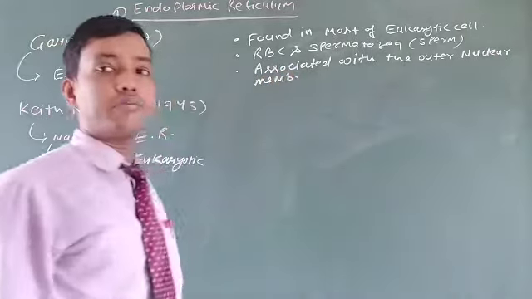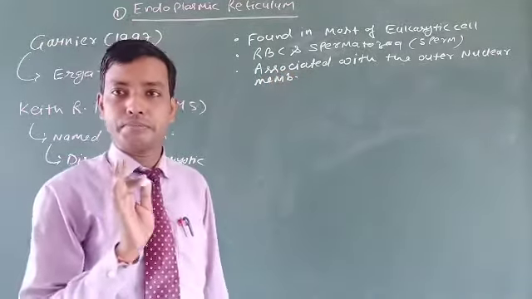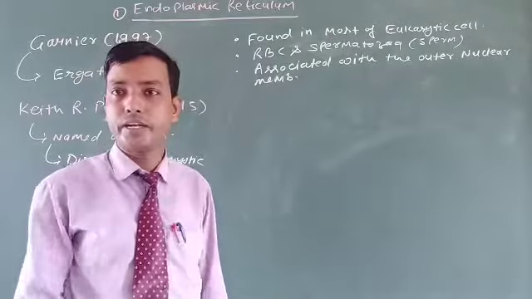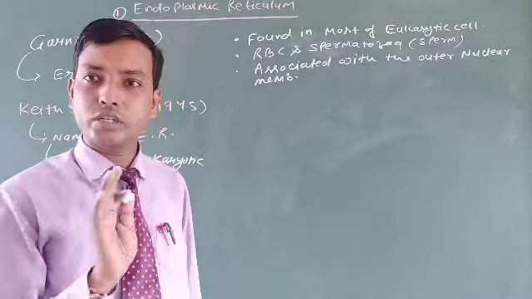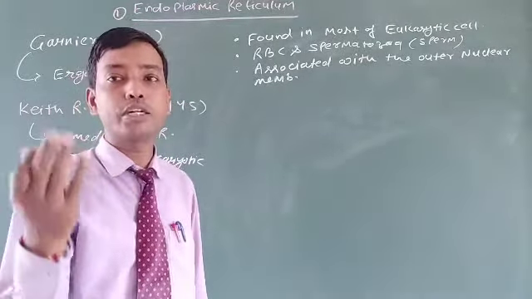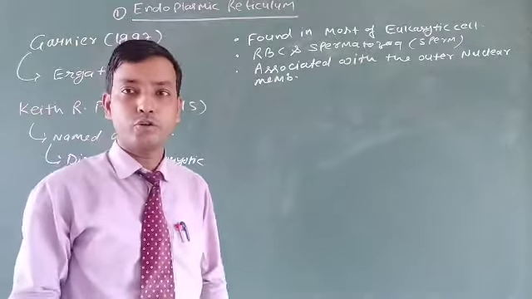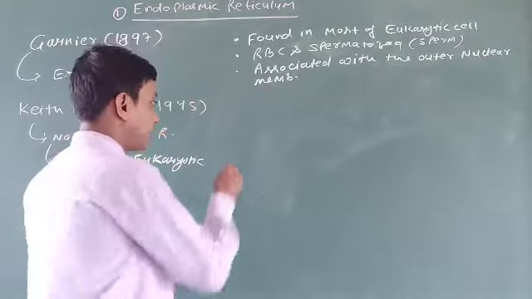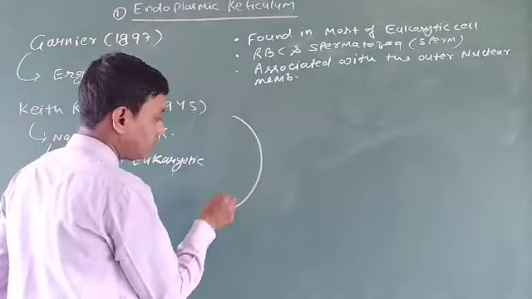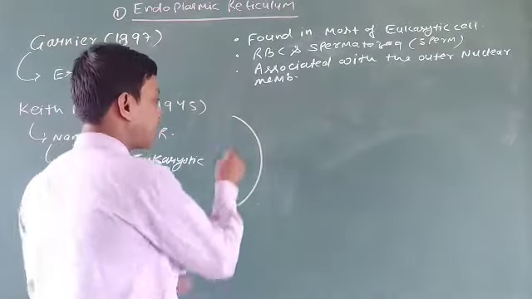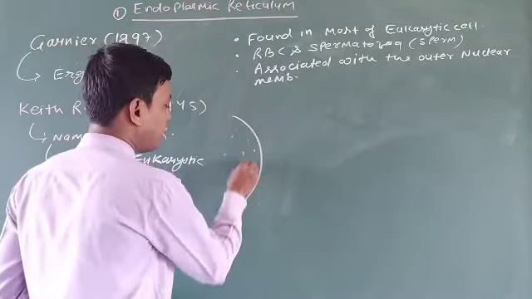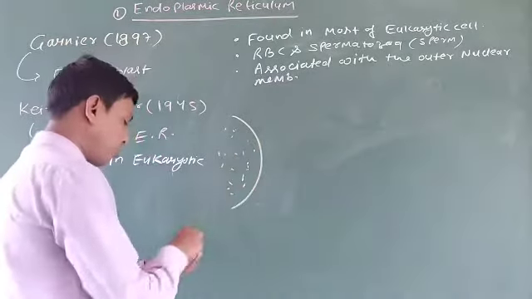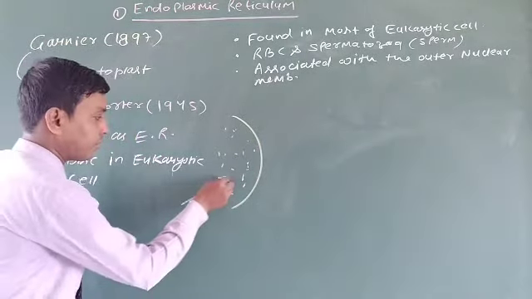There are two portions of the nuclear membrane, the inner nuclear membrane and the outer nuclear membrane. The inner nuclear membrane is near the nucleoplasm and the outer nuclear membrane is near the cytoplasm. Suppose this one is the inner nuclear membrane, then this one will be the nucleoplasm.